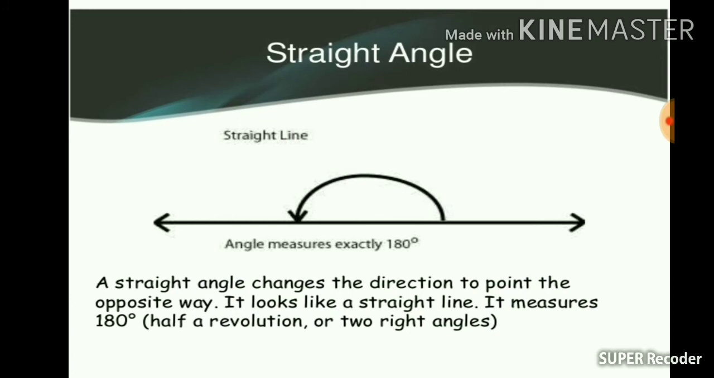Let us move on to the straight angle. What do you mean by straight angle? Straight angle is a very simple angle. A straight angle changes the direction to point the opposite way. It looks like a straight line. It measures 180 degrees, half a revolution, or 2 right angles. I can say that a straight angle comprises 2 right angles in opposite directions, or a straight angle is exactly 180 degrees.